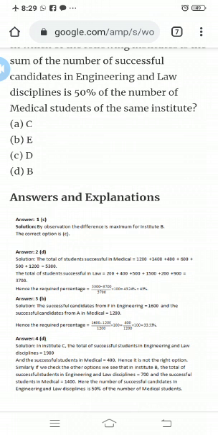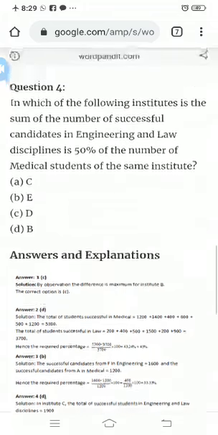Similarly, if we check the other options, in Institute B, the total number of successful students in engineering and law discipline is 700, and the successful students in medical is 1400. Hence, here the number of successful candidates in engineering and law discipline is 50% of the number of medical students. So the explanations are very clear.